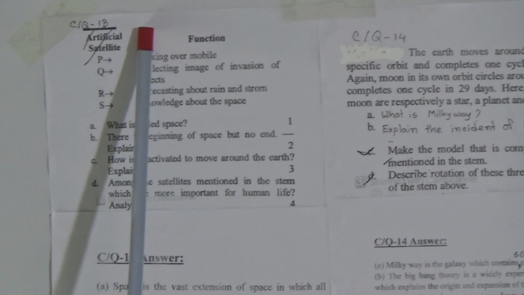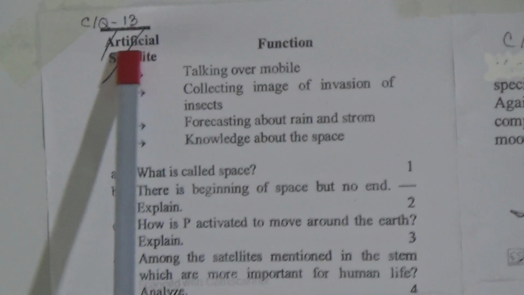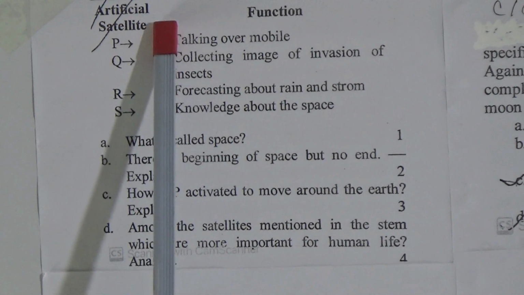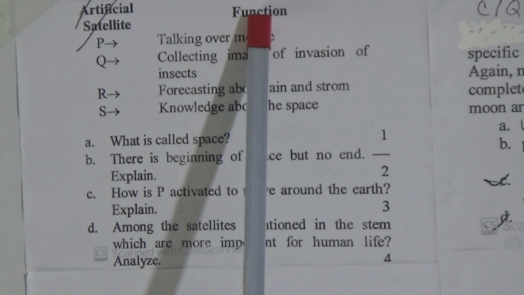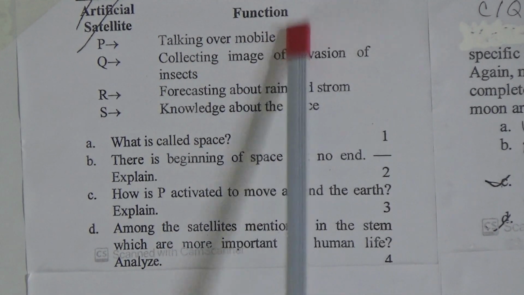So dear students, let's start our today's topic. We will discuss today first creative question number 13 from your chapter 12. The stem of the creative is: first there is written artificial satellite and their function.